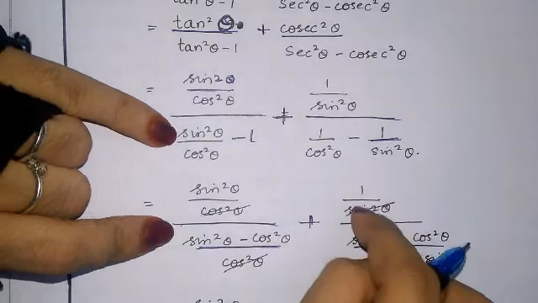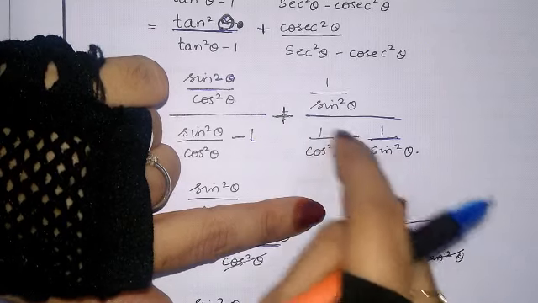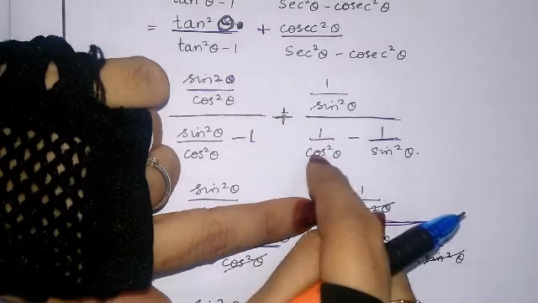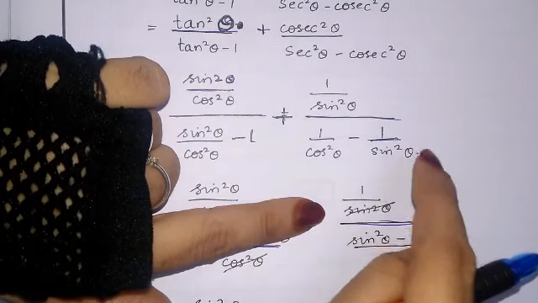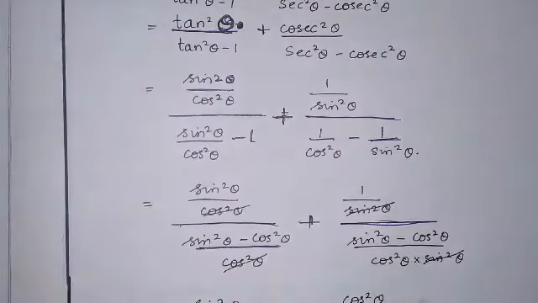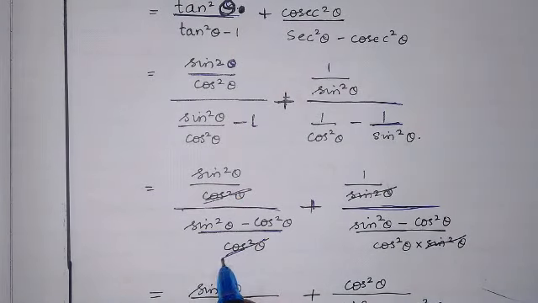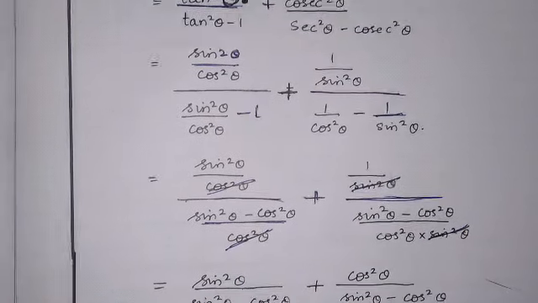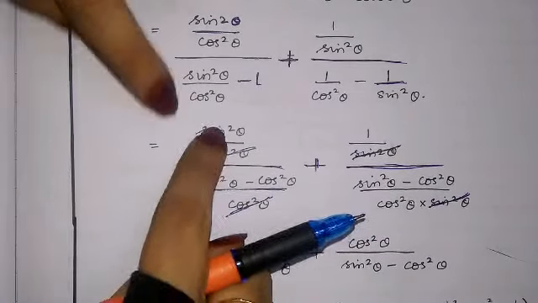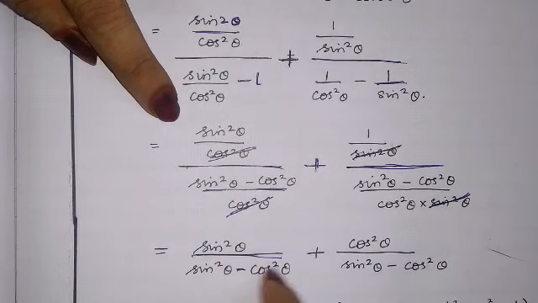Plus 1 upon sin square theta as it is, upon, and let us cross multiply: sin square theta into sin square theta minus cos square theta upon cos square theta into sin square theta. Now what happened? This cos square theta and cos square theta get cancelled, and here sin square theta and sin square theta get cancelled. What is left is sin square theta upon sin square theta minus cos square theta.